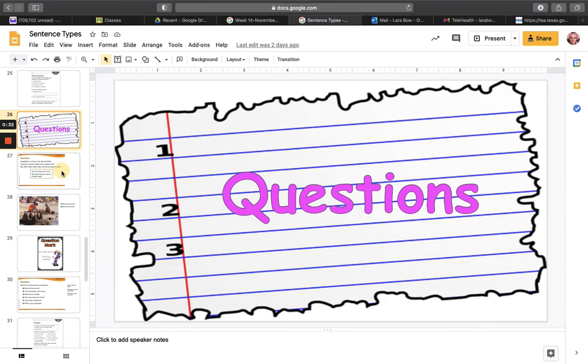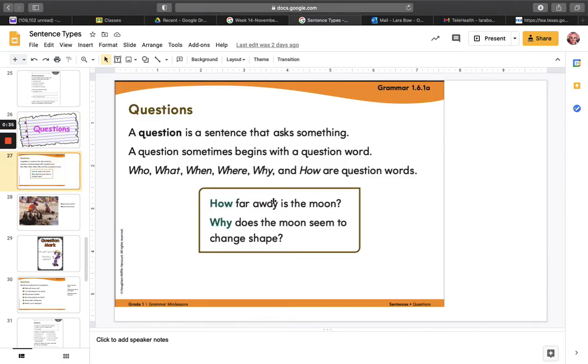So let's look at this slide. It tells us a question is a sentence that asks something. A question sometimes begins with a question word. Who, what, when, where, why, and how are question words. For example, how far away is the moon? Why does the moon seem to change shape?